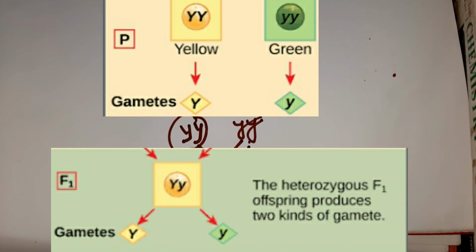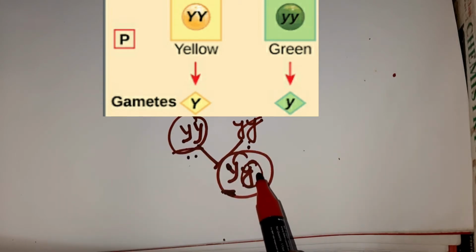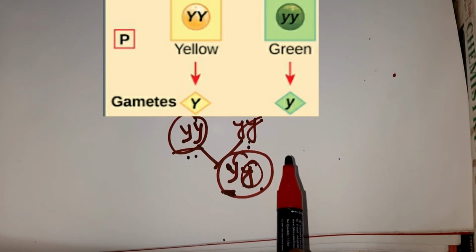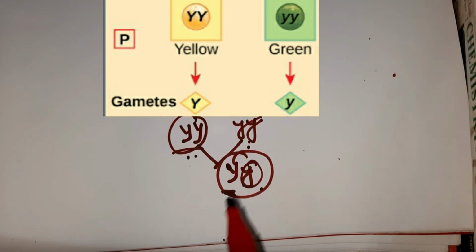You understand, children? The character which is expressed in F1 generation is called dominant, and this law is called law of dominance. Though recessive character is present, the character which is expressed is called dominant, and this we call as law of dominance.